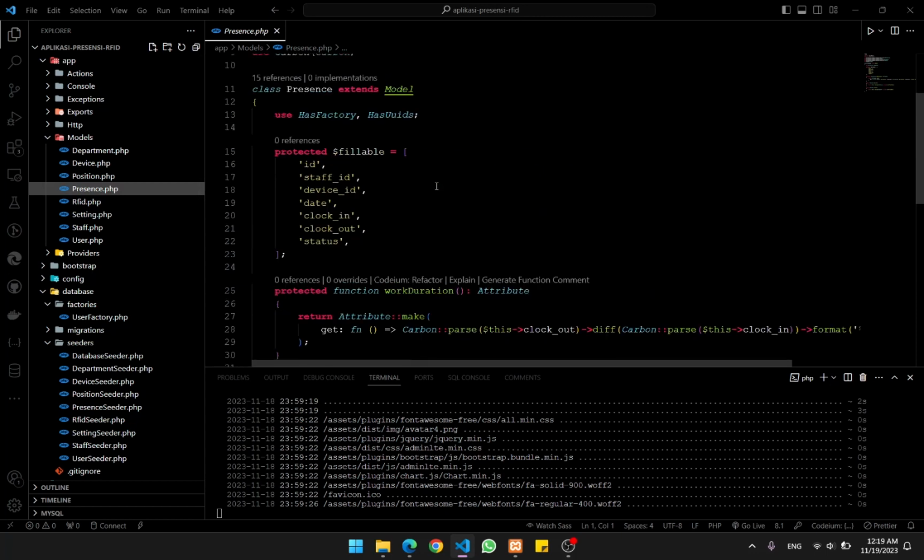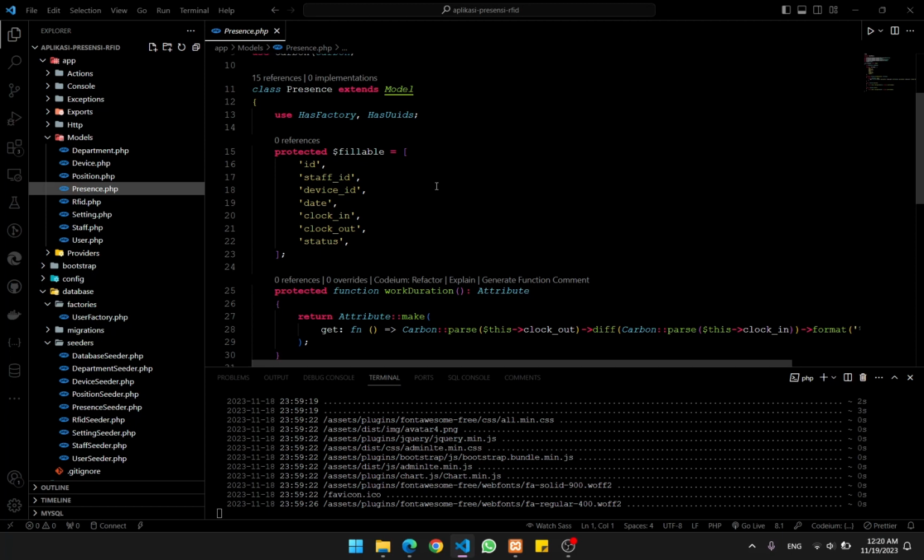Next on the list is the presence model. Inside the model, there is of course the ID column, and then there is staff ID that has a relation to the staff model, and then device, from the device, and then the date. Device is basically where they clocked in or clocked out, from which device they came when reading the card or RFID.